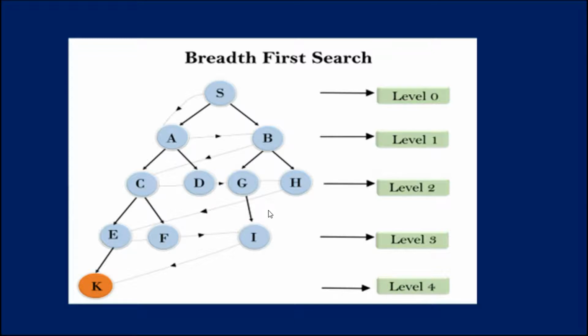Optimality: BFS is optimal if the path cost is a non-decreasing function of the depth of the node. So this is what BFS is considered. BFS is breadth first search. The name itself indicates it is just traversing each node breadthwise. Got it? Traversing each node breadthwise, reaching each node breadthwise and attaining the goal through this search.